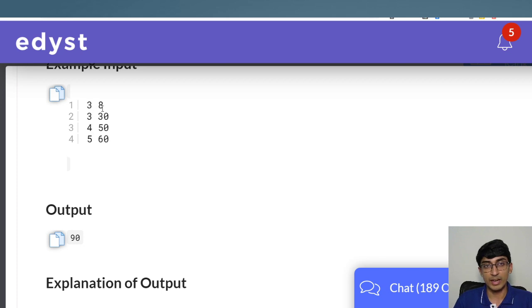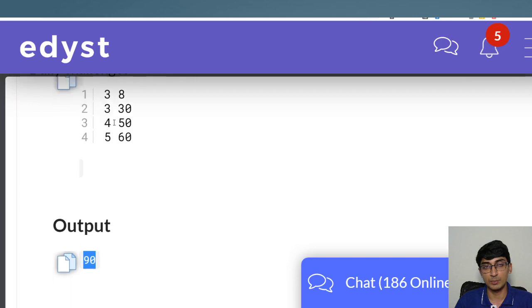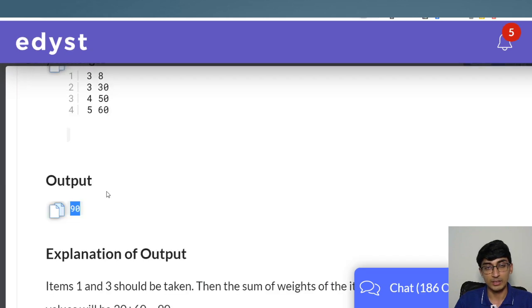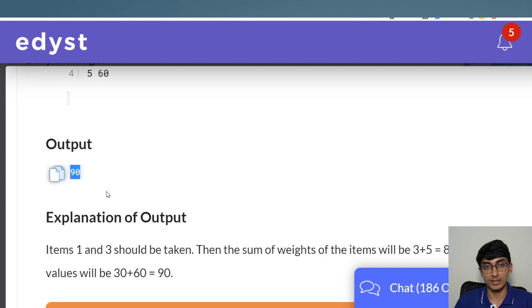So if I had a maximum of 8 as my capacity, I could try stuffing in 3 and 4, that is 7, and the value I'd get out of that is 80. I could try 4 and 5, that would be 9, and the value would be 110, but the issue is that 9 is greater than 8, which is the capacity, so I can't go above 8. I can then do 3 plus 5, which is 8, and I'll get 30 plus 60, which is 90. So 90 is the maximum possibility that I can have, keeping 8 as the capacity, right? So that's the maximum that I can have currently.